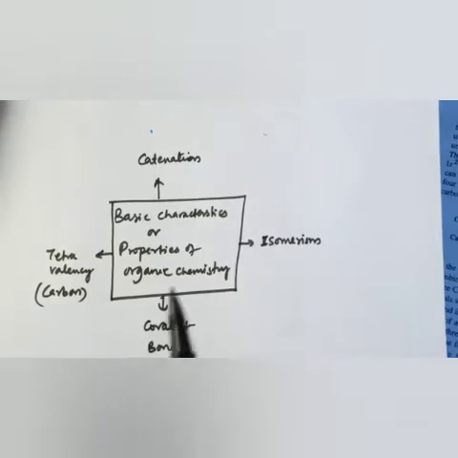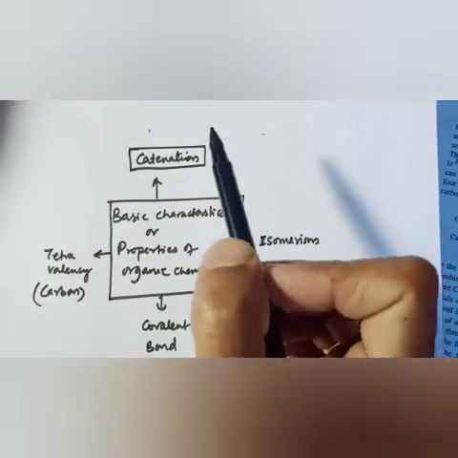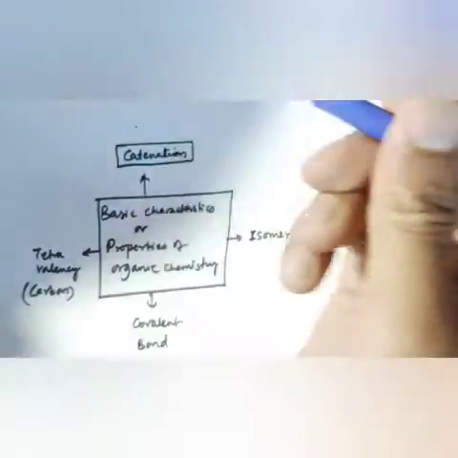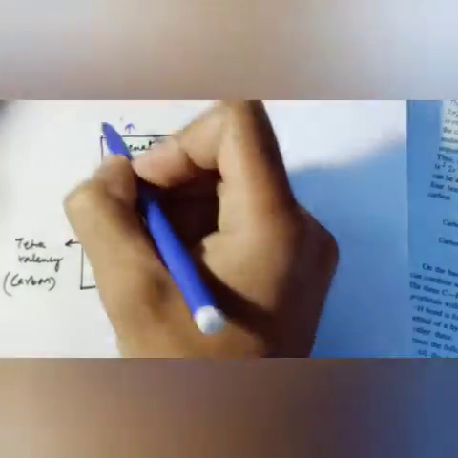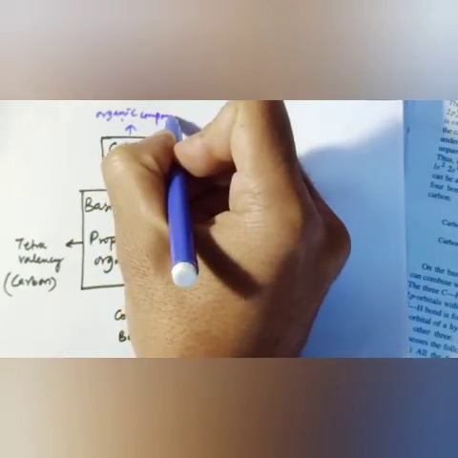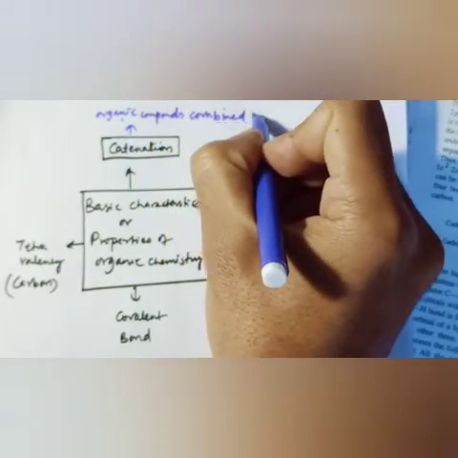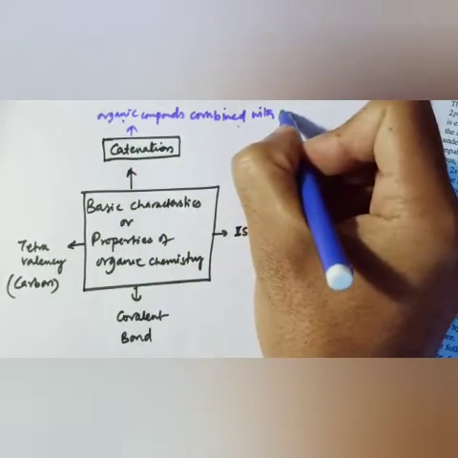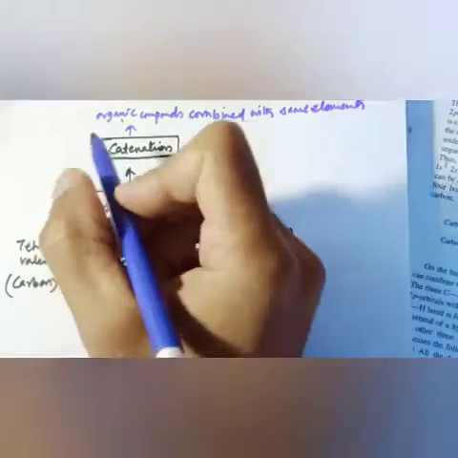Okay, so if we talk about the basic characteristics and properties of organic chemistry, the first property that we have discussed is catenation, in which carbon can combine with carbon, and organic compounds can combine with the same elements and form a long chain.